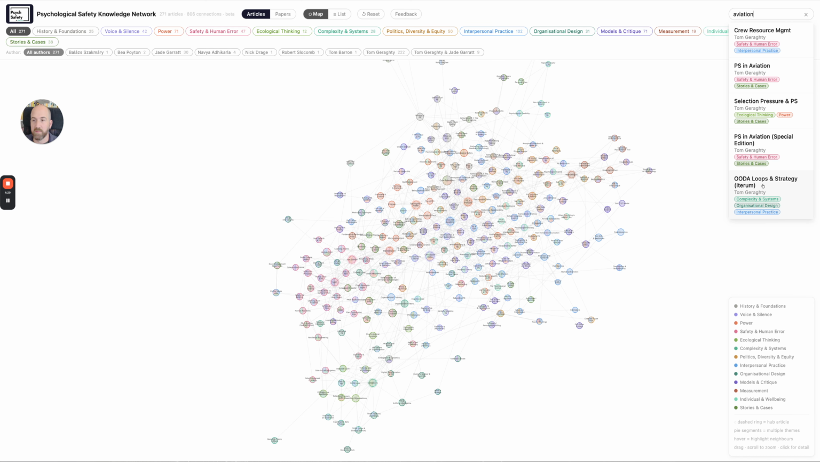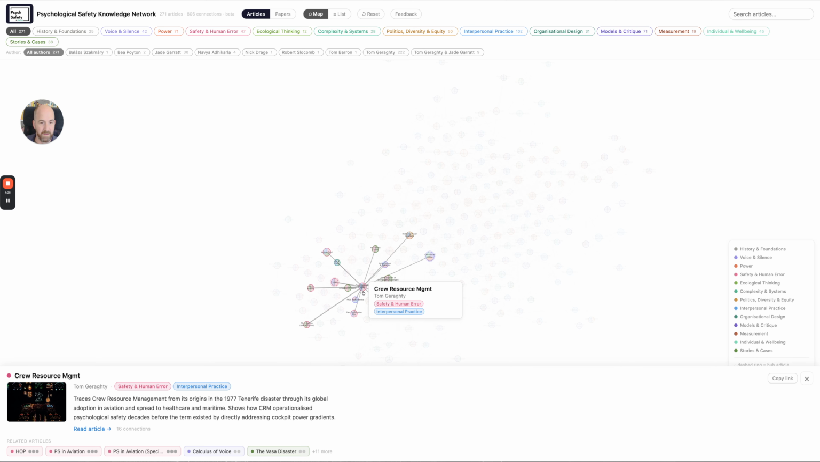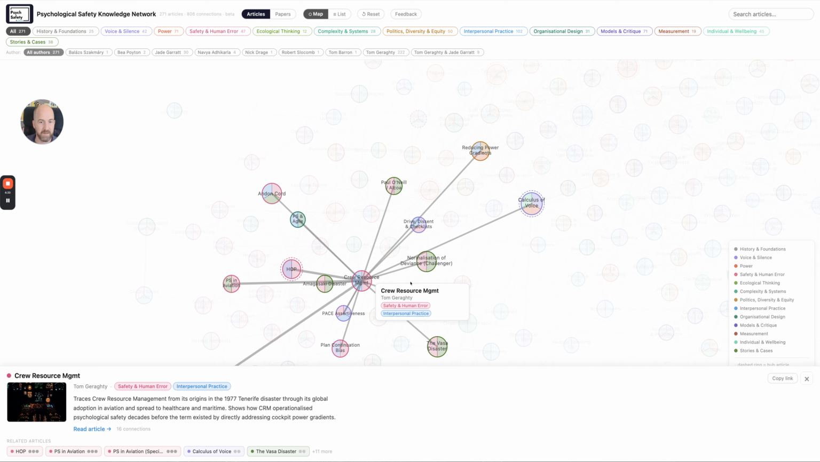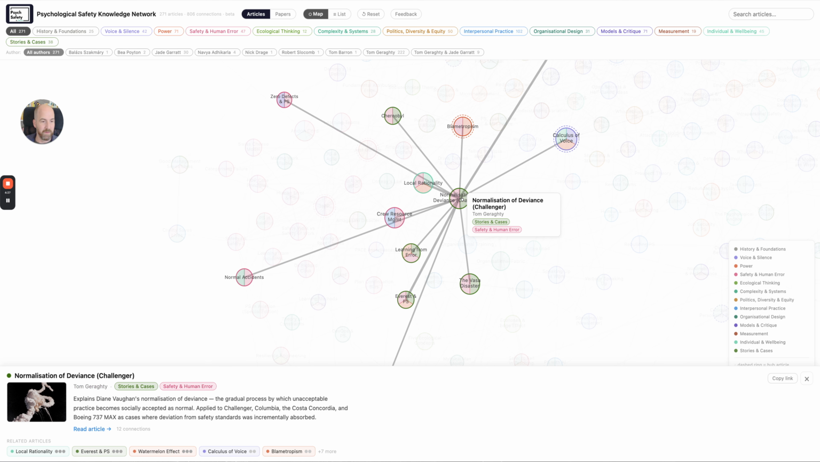OODA loops, that comes up in aviation. Let's have a look at crew resource management. Tick on that, and then the panel pops up. Now this map, and you can see the map then centers itself on that article as well. So you can see what's connected to it. Normalization of deviance. That's cool.